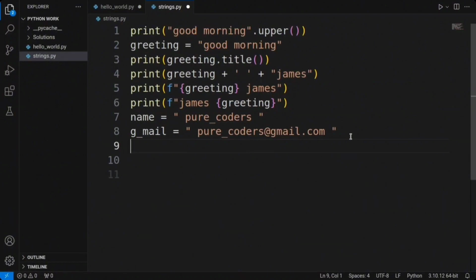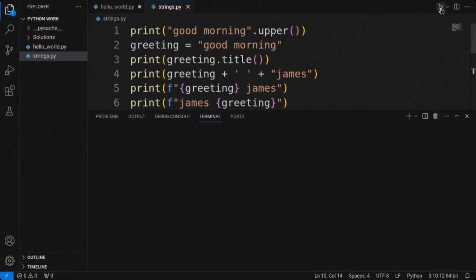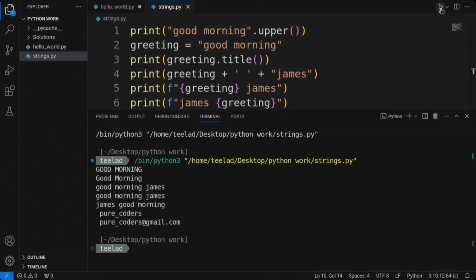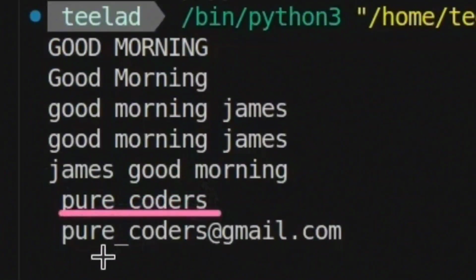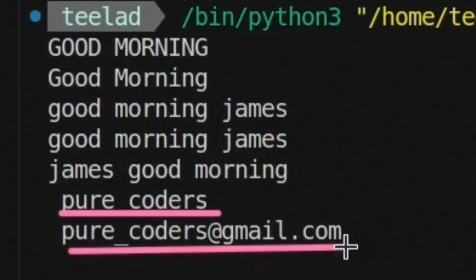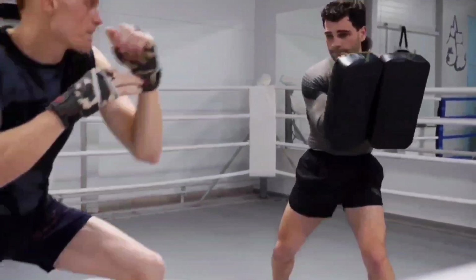But remember, this value will include those extra spaces we added earlier. Print name, print Gmail. Let's run the code and see what's happened. We have got our variables name and Gmail, but it looks like they have got some pesky extra space hanging around. No worries, we will whip out the strip method and give those spaces a boot.